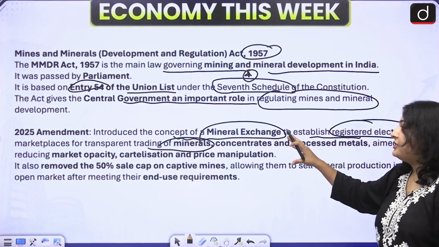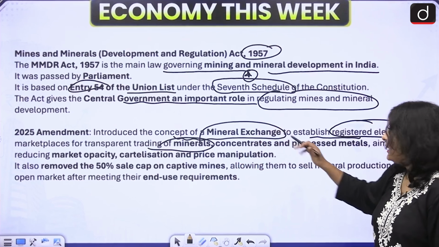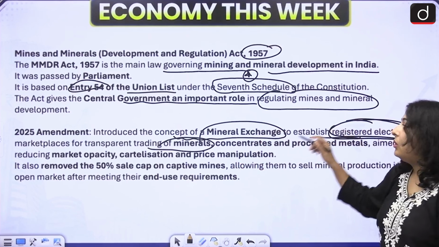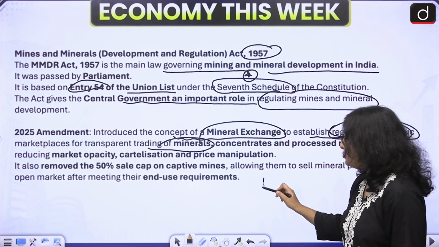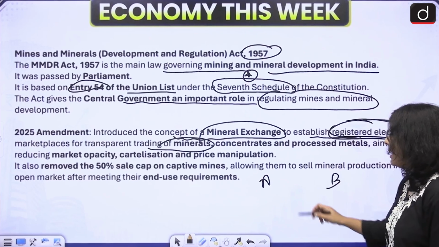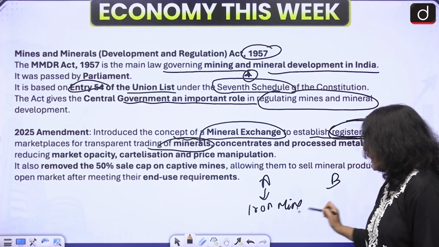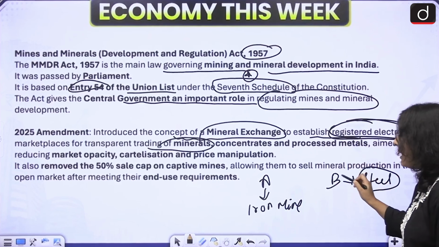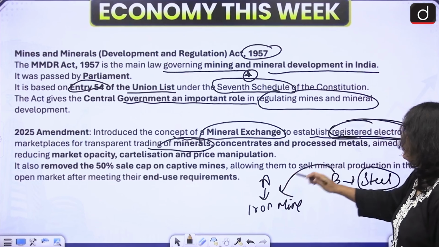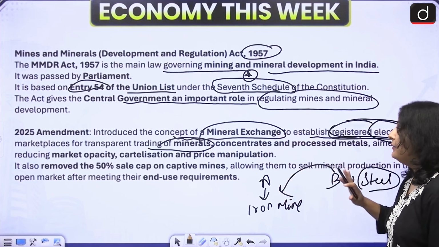So the mineral exchange was announced in the 2025 amendment, where you can do electronic trading of ores. Let's say that there are two companies, company A and company B. Company A has an iron mine and company B manufactures steel. Company B wants some iron from company A, so they can do it from the electronic marketplace. So that was introduced in 2025.